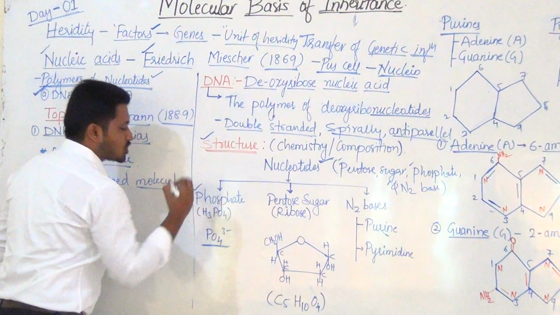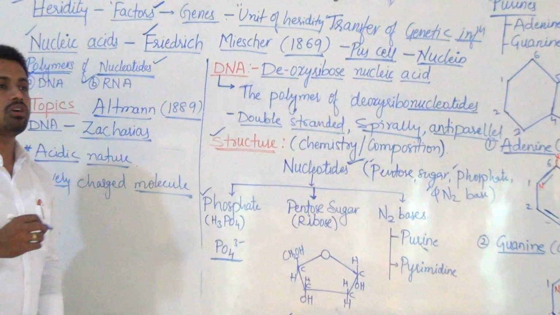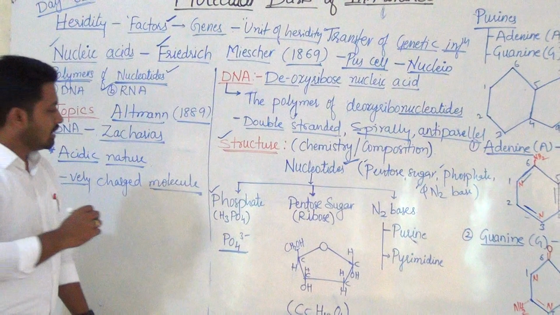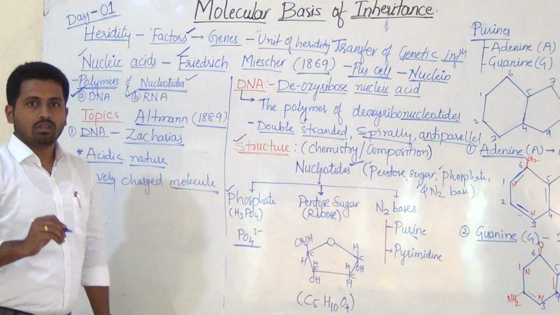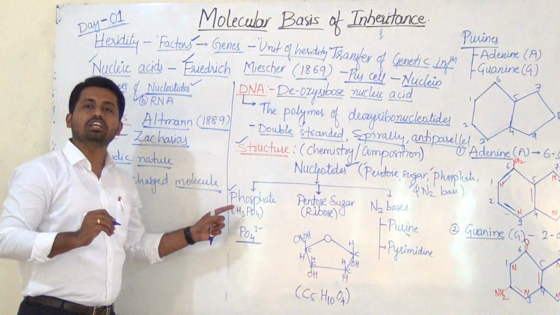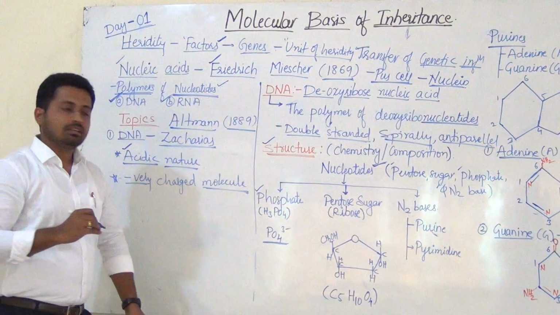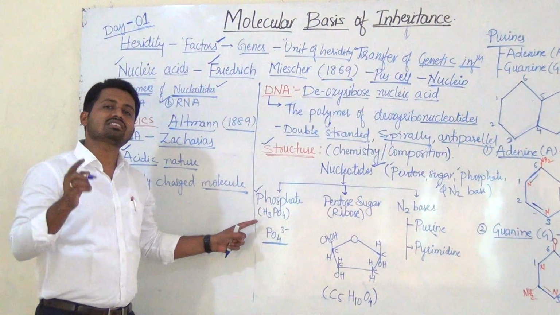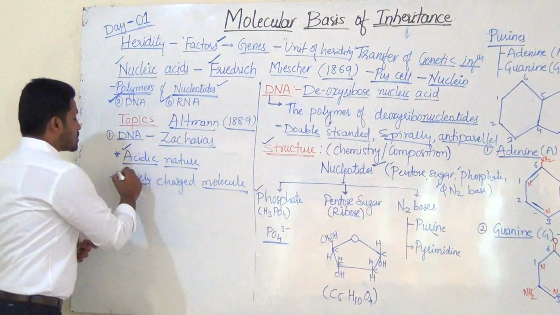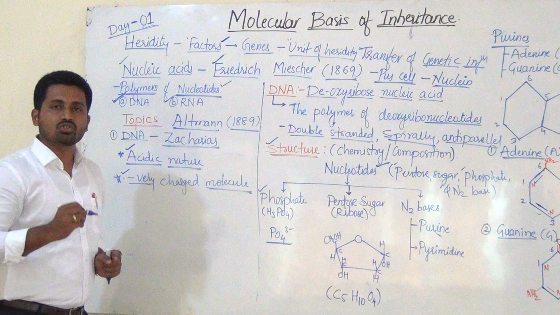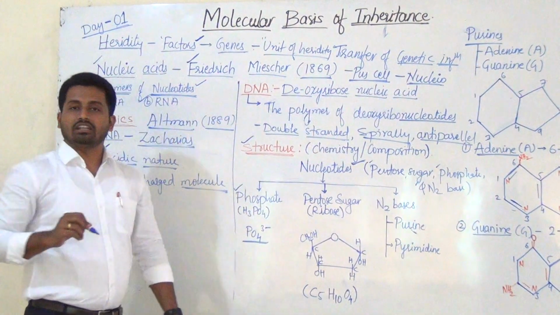First, phosphate. Here the phosphate is orthophosphoric acid, that is H3PO4. And remember, this phosphate only gives the acidic nature to DNA. Important point: it also gives the negative charge on DNA. That is PO4 3 minus.